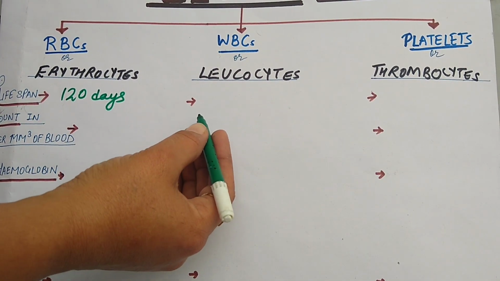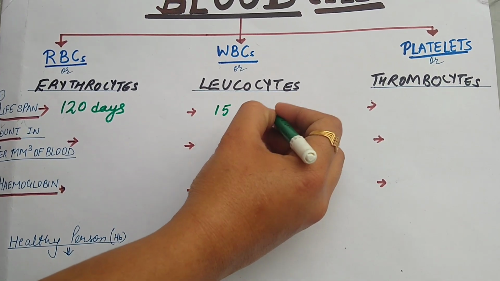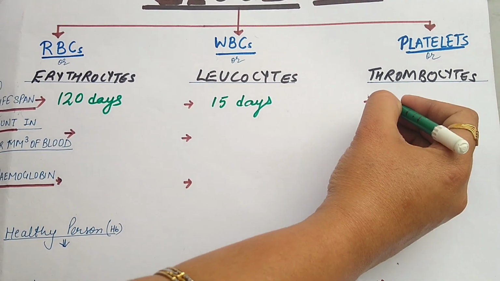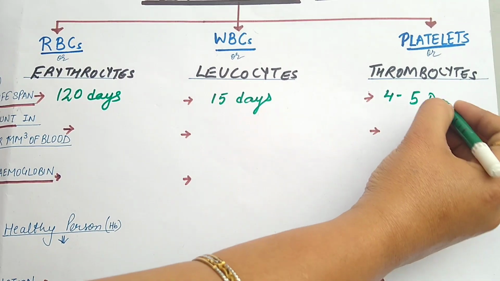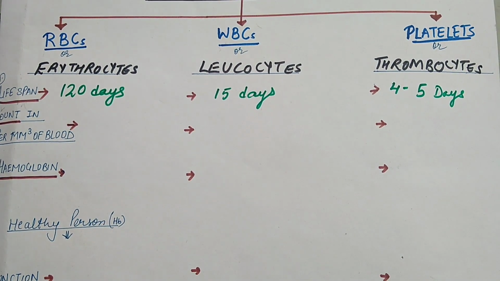Next is WBCs. Life is about 15 days from their formation. Platelets' life is about 4 to 5 days. After that, new platelets are formed in the blood.